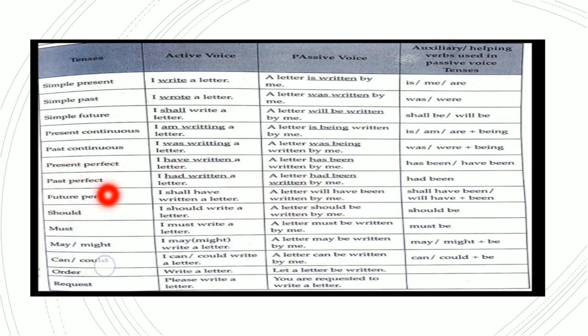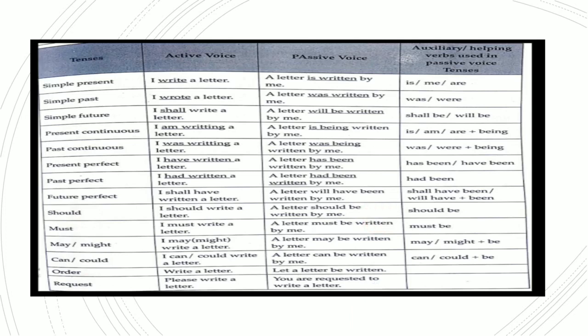Whenever it is an auxiliary form, usually it remains the same. May, might, can, could. For example, they had given an order: write a letter. Wherever it is an imperative sentence, we begin with let: let a letter be written.